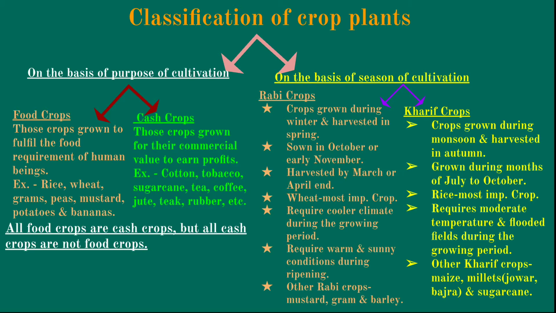When the wheat is ripening, the climate should not be so cool. And other Rabi crops are mustard, gram, barley, etc.